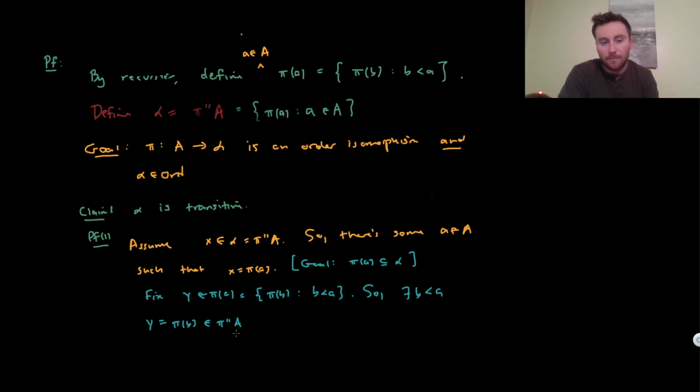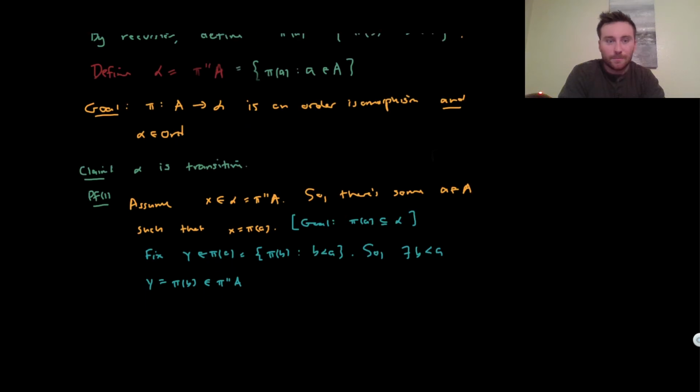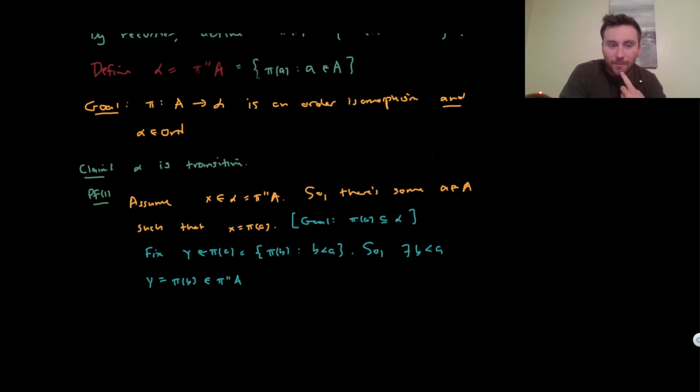That's just what, by definition, pi of b is going to be. But that's what we wanted to show, right? Because this thing is equal to alpha. So what did we just show? If we took some element y in pi of a, it's actually also an element of alpha. But that's what it means for alpha to be transitive. So we're done in this case.